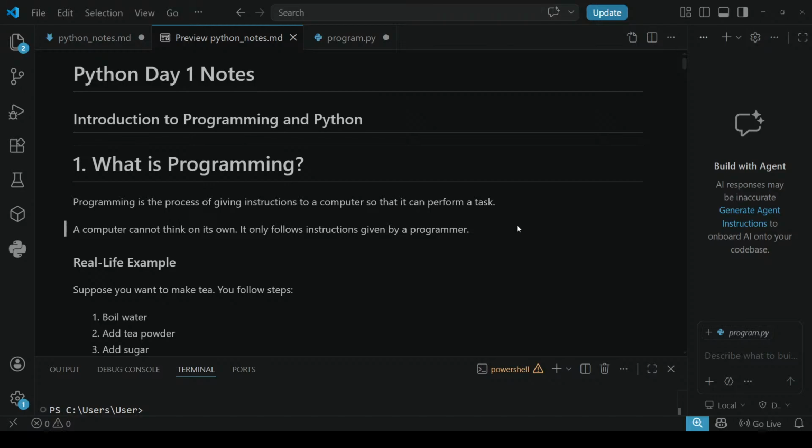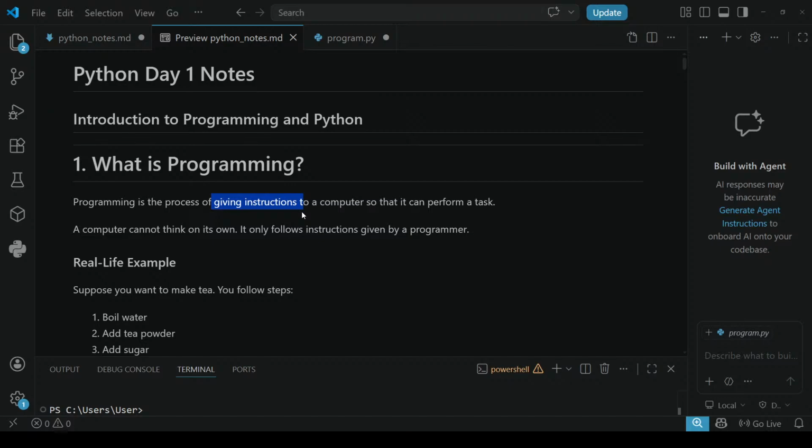First, let us learn what is programming. Programming is the process of giving instructions to a computer so that it can perform a task. We are going to give some instructions to a computer so that it can perform some task. Whatever task we say, it should perform that. If I say open the door, it should do it. For that we give a set of instructions, and that process is called programming.